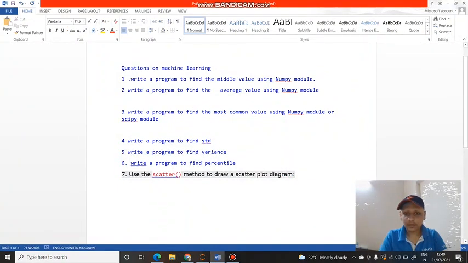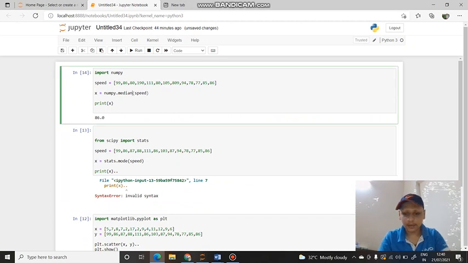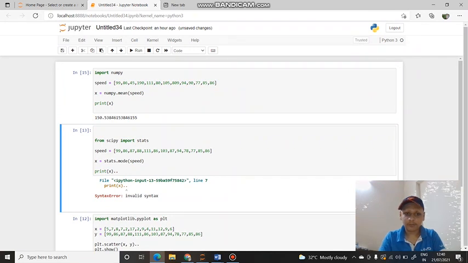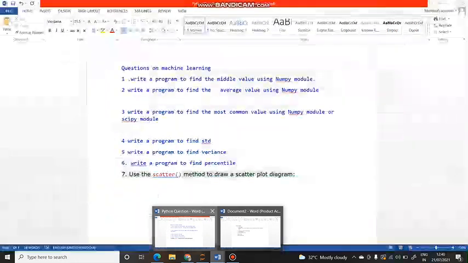Okay, now second question. Write a program to find the average value. Means we have to calculate the mean. Then I will simply write here numpy dot mean. Okay, now I will change some values to get a different result. Let's see if it works or not. See, 150.53. Okay, this is your second question solution.